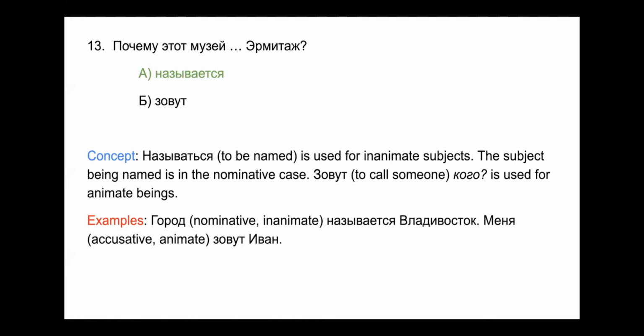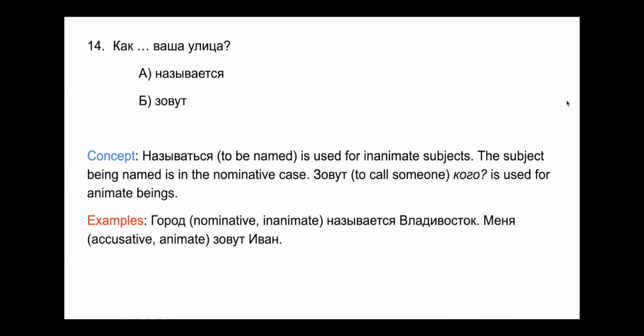And if we use зовут, почему этот музей зовут Эрмитаж, that doesn't work because you would have to use it with an animate being. The ending change does work because музей would still be музей in the accusative case. However, again, it's not animate. So we need to use называется.